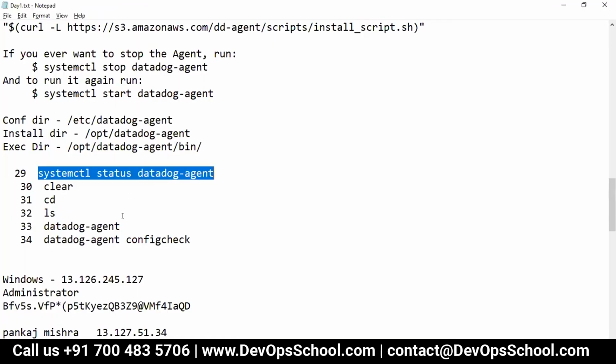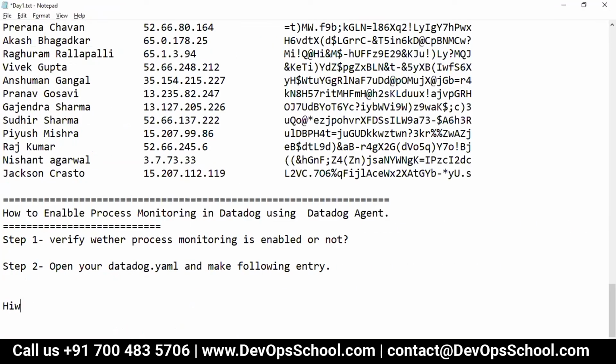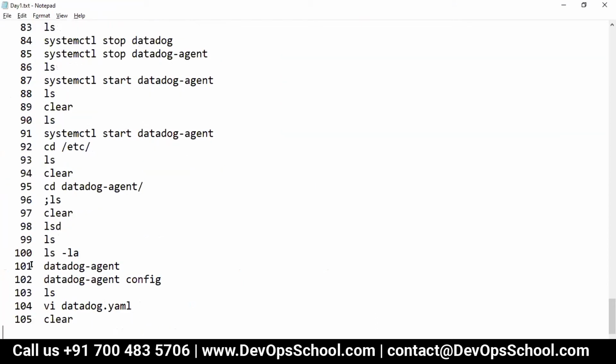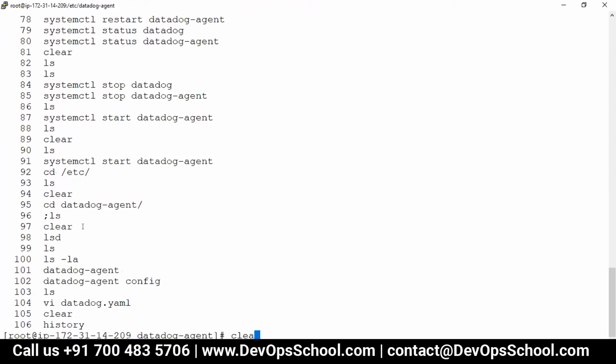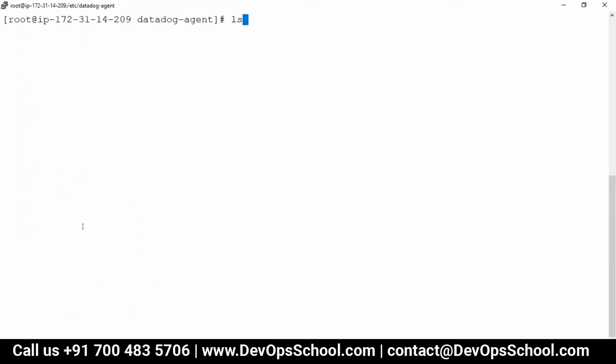And here the section is how to troubleshoot the agent. That section is here. So guys, you can also do that. systemctl stop and start or restart.